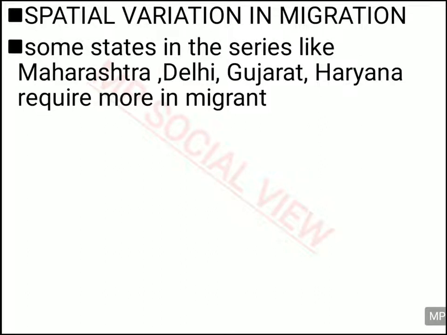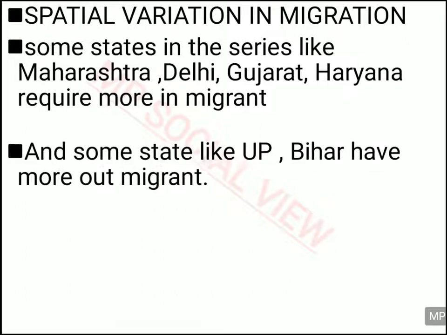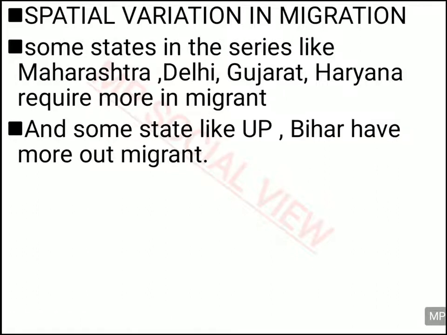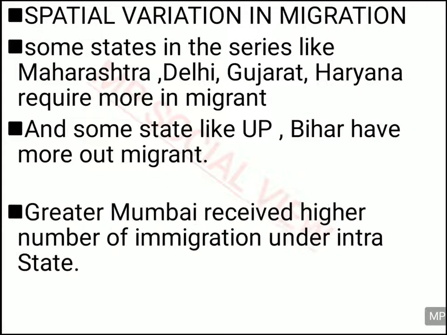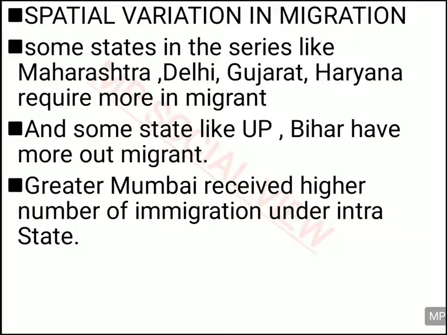Now let us see the spatial variation in migration. Means in every state you don't have the same type of migration. There are some states like Maharashtra, Delhi, Gujarat and Haryana where you can see a lot of in-migration, means many people are coming and settling in these states. Whereas UP and Bihar type of states are facing out-migration, where the people are moving away from UP and Bihar for different purposes.